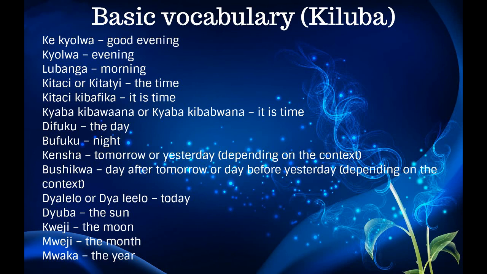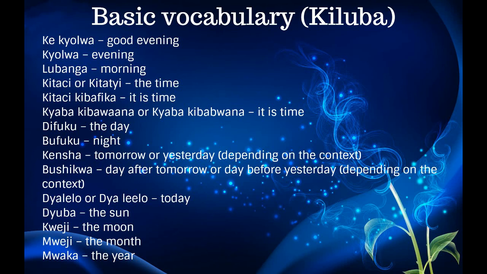We have the next word, which is Jalelo. It has two ways of writing. You could find in some books it is written the first way, or in other books it is written in two words. In both cases it means today. We have the next word, which is Juba, which is the sun. We have Kweji, which is the moon. We have Mweji, which is the month. And finally we have Mwaka, which means the year.